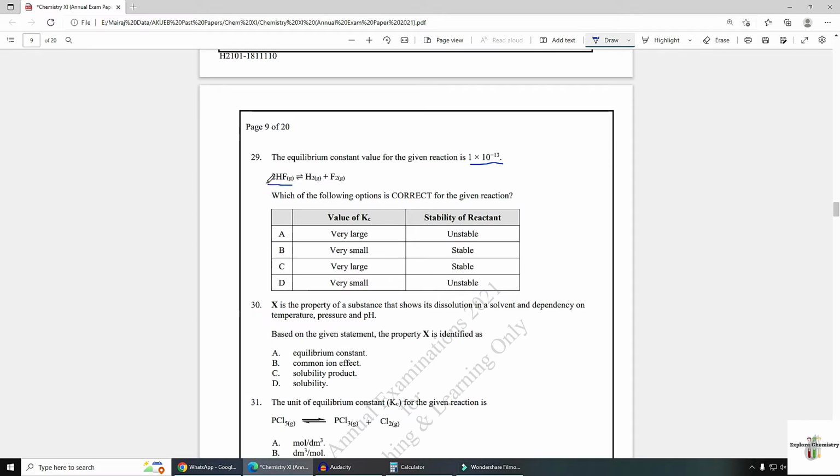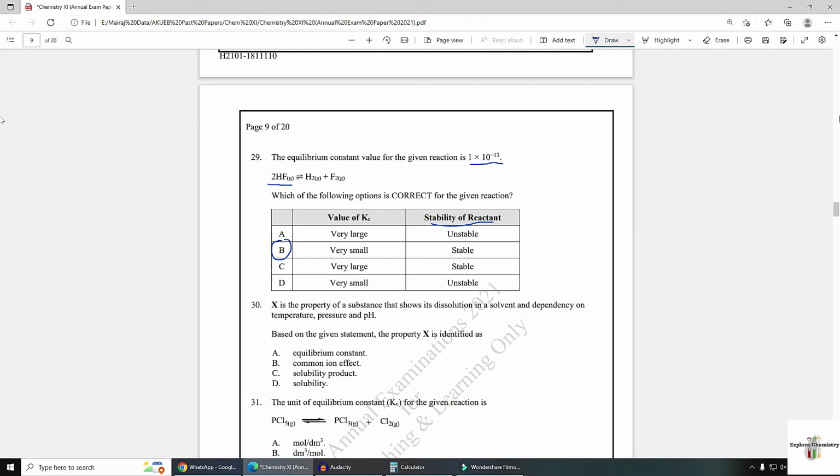Reactant is maximum here, which means the reactants are very stable. You need to tell the stability of the reactants also. They are not converting into product, therefore the Kc value is very small. So from B or C, anyone can be answered. From the Kc value, you can see it is very small, so option B is the correct answer.